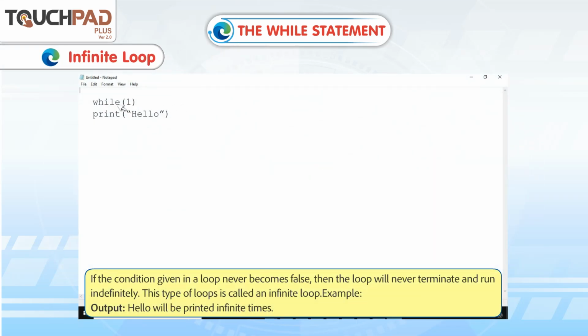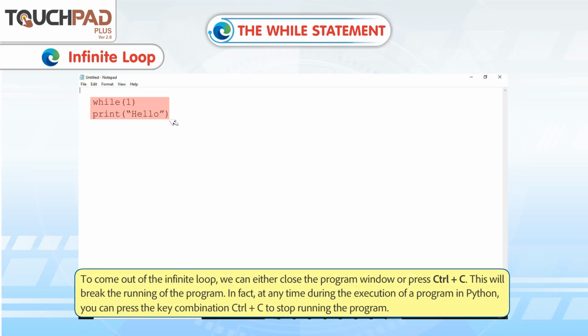Infinite loop. If the condition given in a loop never becomes false, then the loop will never terminate and runs indefinitely. This type of loop is called an infinite loop. Example, output: hello will be printed infinite times. To come out of the infinite loop, we can either close the program window or press Ctrl+C. This will break the running of the program. In fact, at any time during the execution of a program in Python, you can press the key combination Ctrl+C to stop running the program.